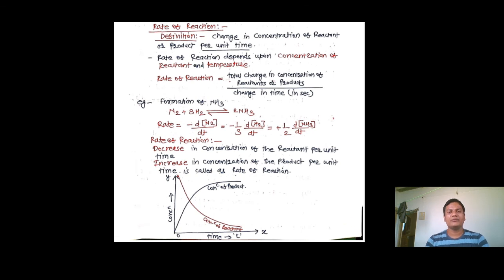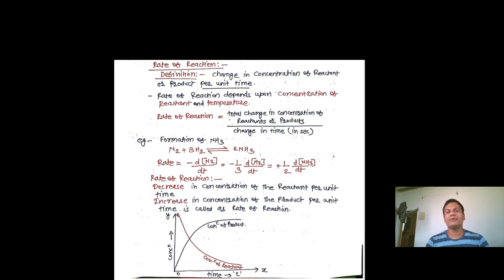So the next part which we have to study, that is the rate of reaction. So what exactly does it indicate, what is meant by rate. So this rate of reaction is nothing but change in concentration of reactant or product per unit time. Remember the word, that is per unit time. That is the most important word. Change in concentration takes place, either it may be a reactant or it may be a product. So rate of reaction depends upon the concentration of reactant and temperature.